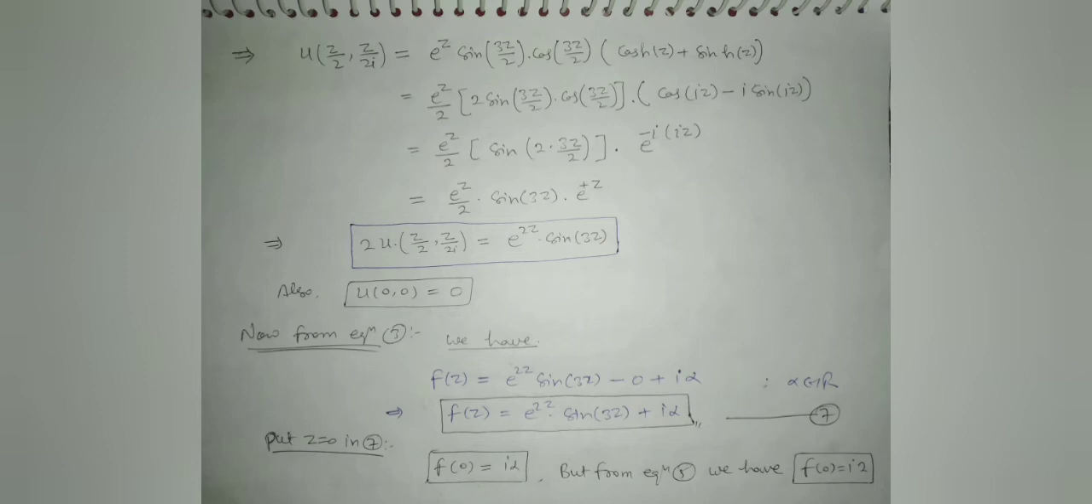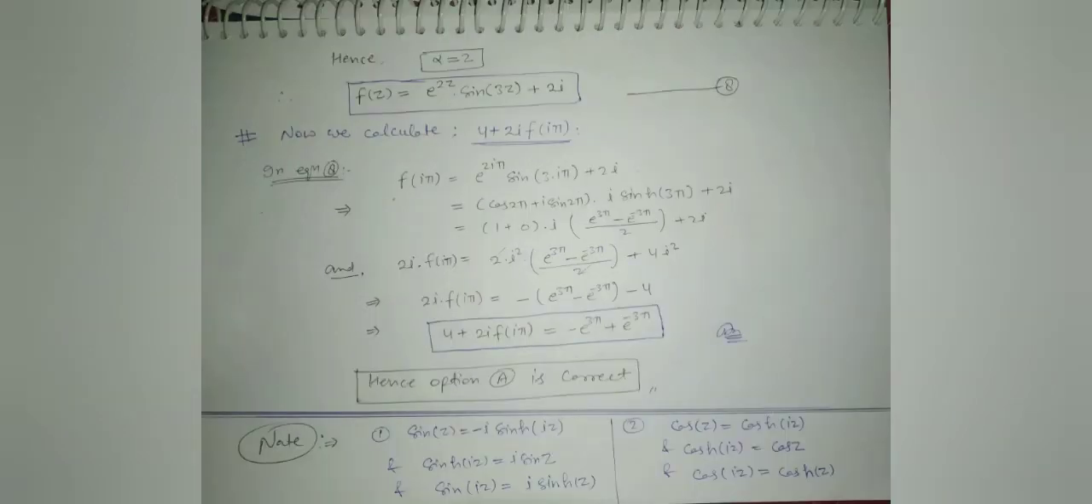Now from equation 3 we have f of z is equal to e to the power 2z into sin 3z minus 0 plus i alpha, where alpha belongs to R, which implies that f of z is equal to e to the power 2z into sin 3z plus i alpha. Put z is equal to 0 in 7, we get f of 0 is equal to i alpha, but from equation 5 we have f of 0 is equal to 2i. Now alpha is equal to 2. Therefore, f of z is equal to e to the power 2z into sin 3z plus 2i.